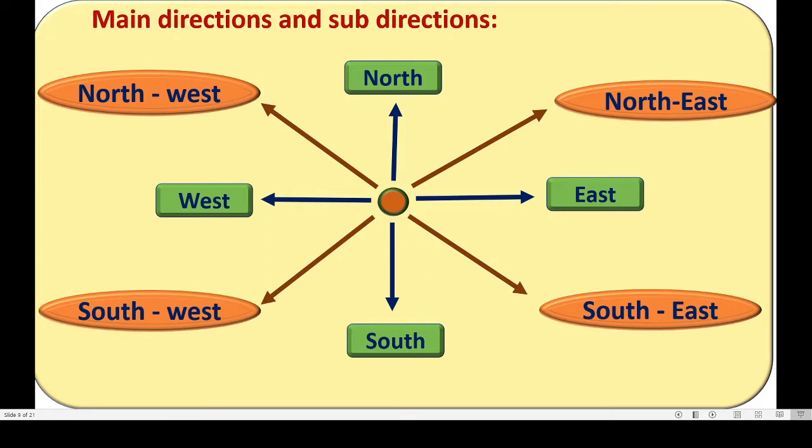Very good. Now dear students, here we have to begin the subdirection by using north or south. Okay. Not to begin with east and west. Okay, this is wrong. So always use north first while telling about northeast and northwest. And we have to use south first while telling about southeast and southwest. Okay.